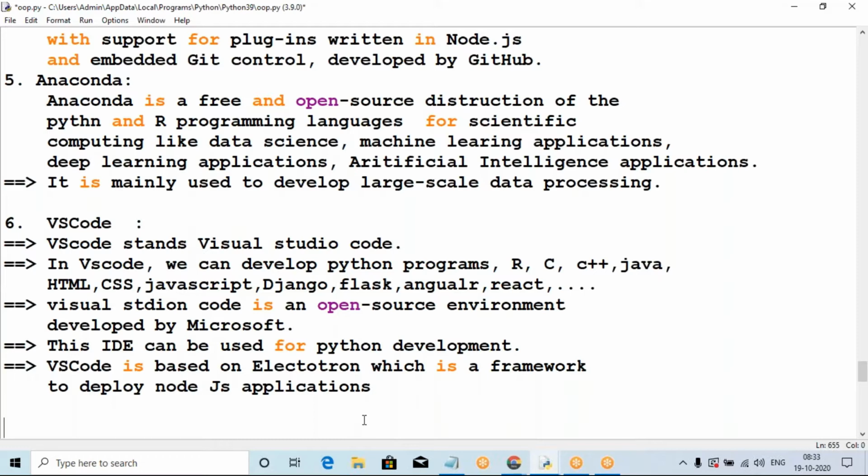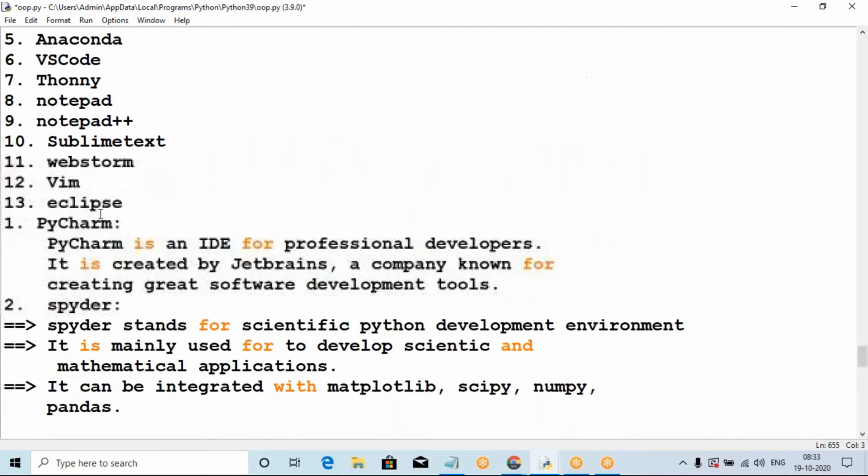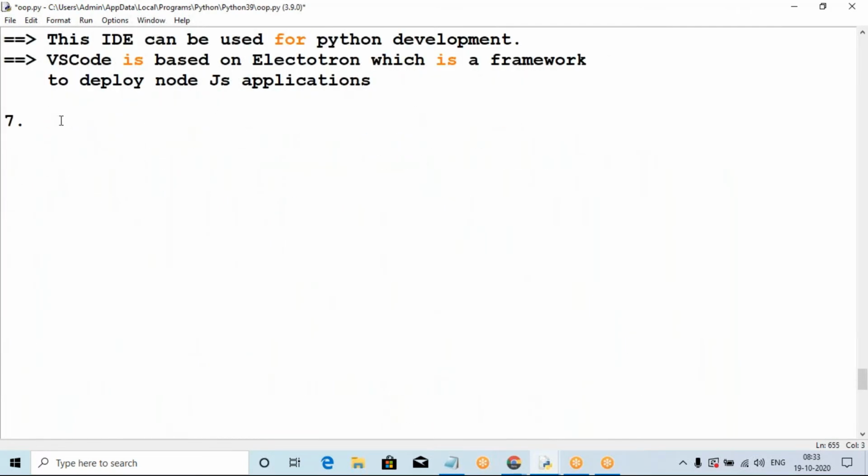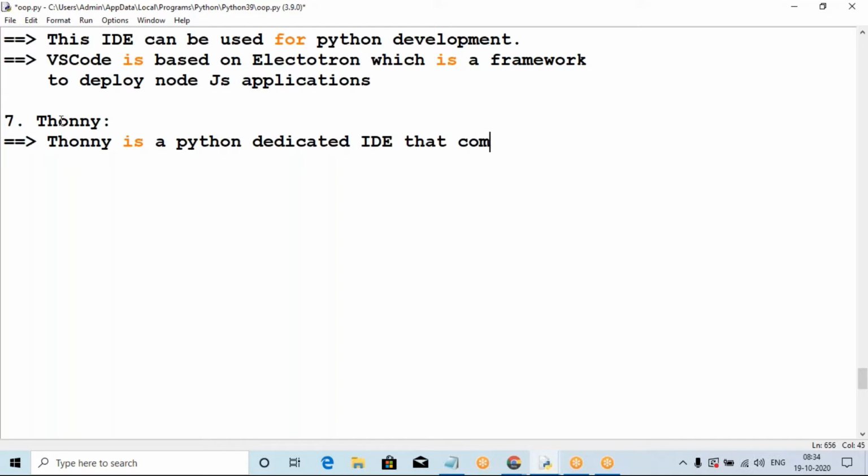Okay. And what is the seventh point? The seventh one is Thonny. Thonny is also a very good and easy application to develop. It is also a notepad-like editor. It is also an open source application. And here Thonny is a very easy application, a Python dedicated IDE that comes with Python 3 onwards. That comes with Python 3 built-in. The environment that comes with Python 3 built-in. Okay.